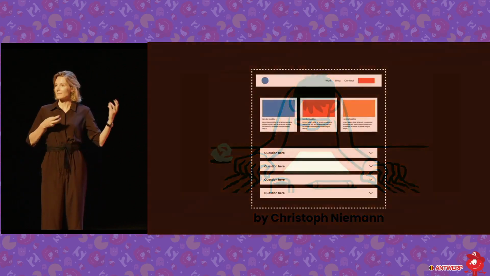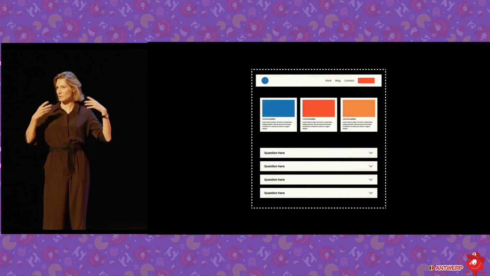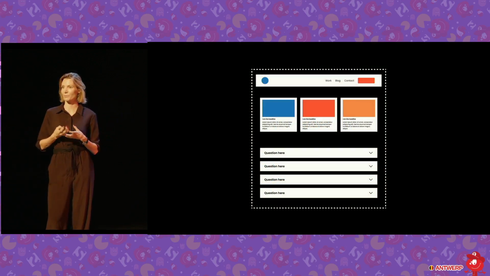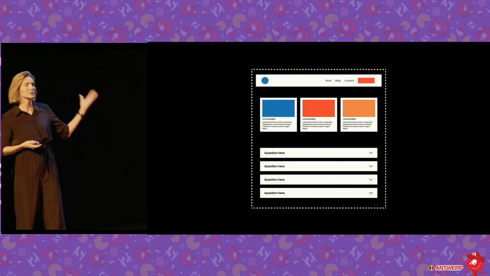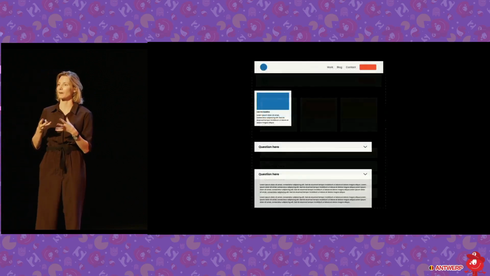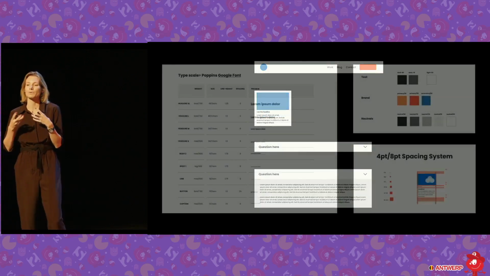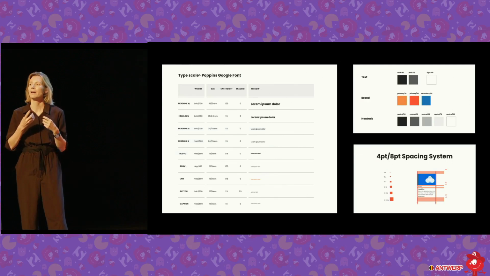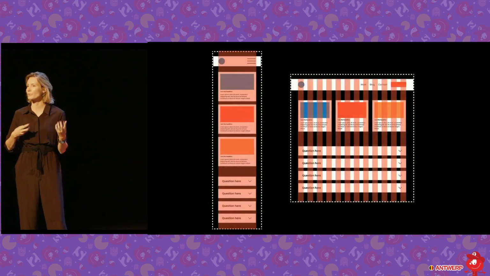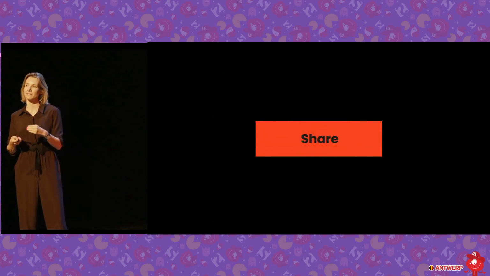So this designer, as I said, was a good designer. This designer was supposed to prepare our design for development, and knew it wasn't only about the pretty picture. So the design was set up in components, there was a working hierarchy, there were variables, spacing systems, things were thought through, different screen sizes, grids. So all we had to do is press that share button and share it with the rest. And this is where the story really begins.